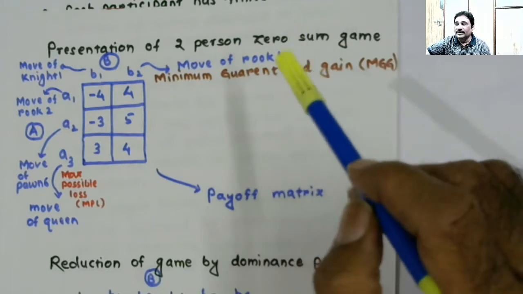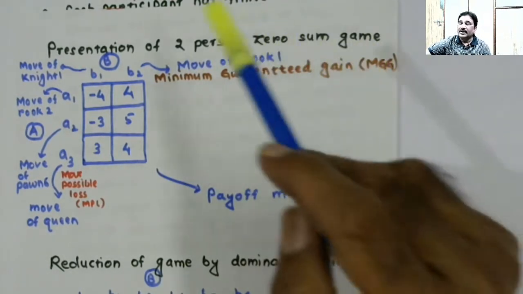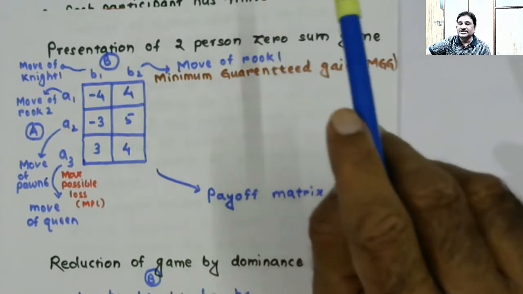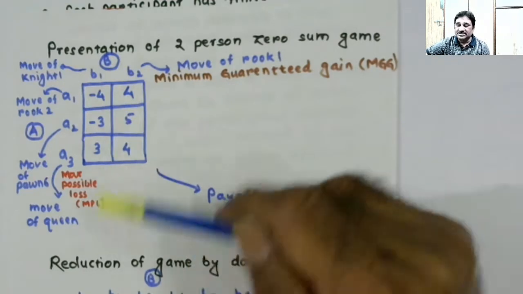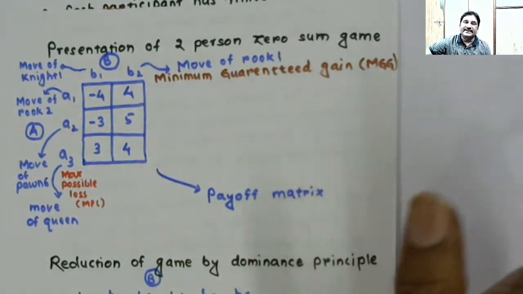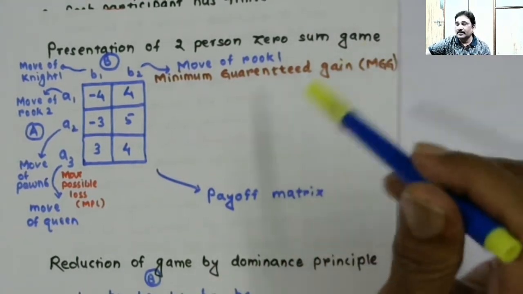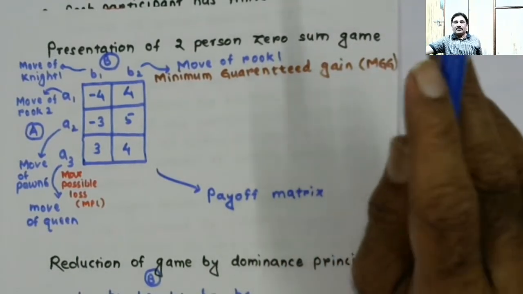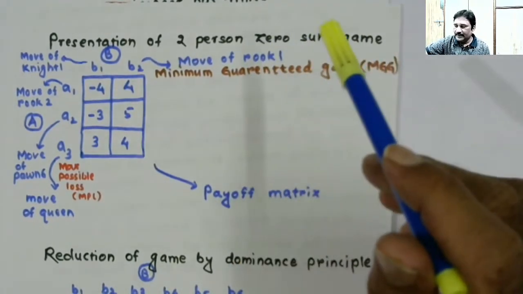So with reference to two persons, the game can be presented which is more visualizable, right? And this theory can then be extended to multi-person zero-sum game, right? So we'll be limiting all our discussion to two-person zero-sum game, right?